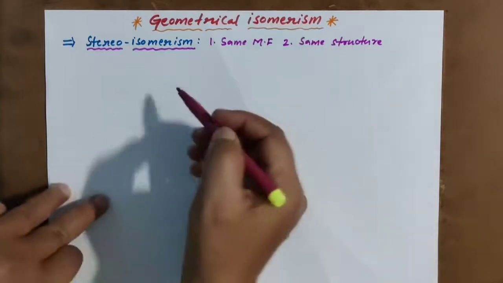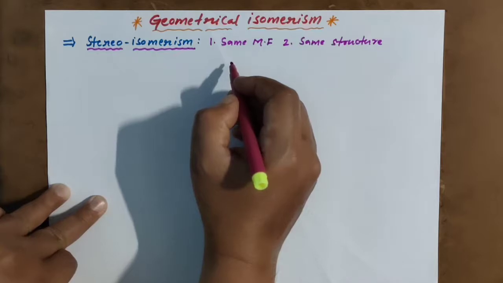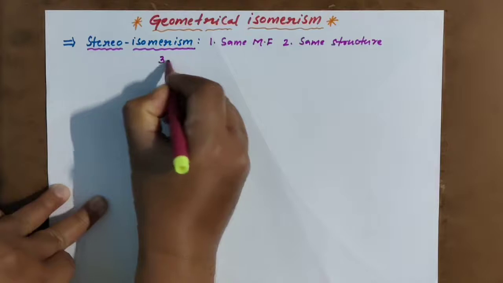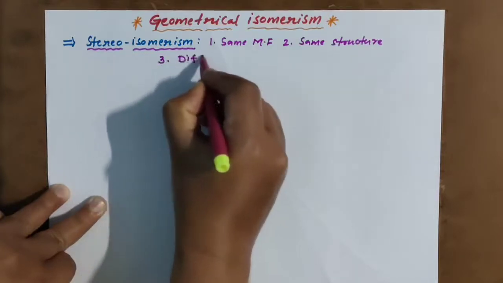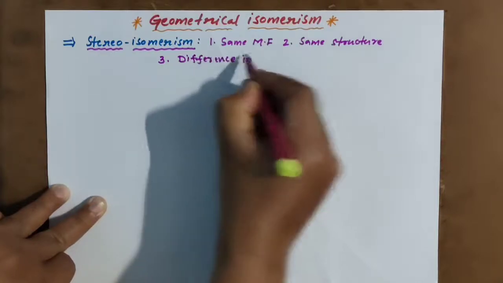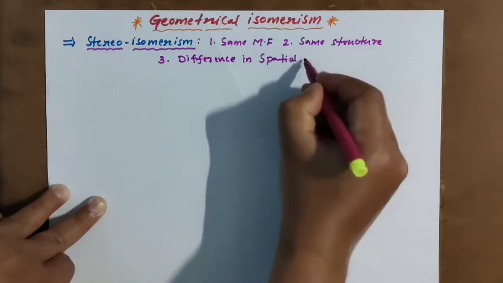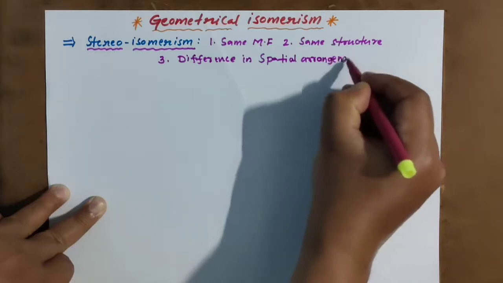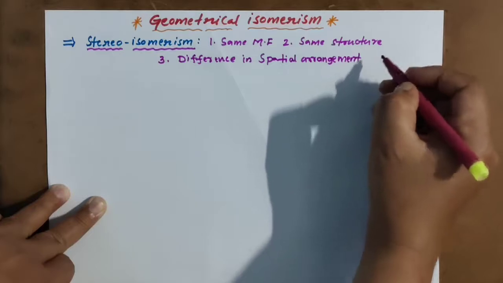But what is the difference? It will show a difference in spatial arrangement. So the main property is the difference in spatial arrangement of atoms or groups.